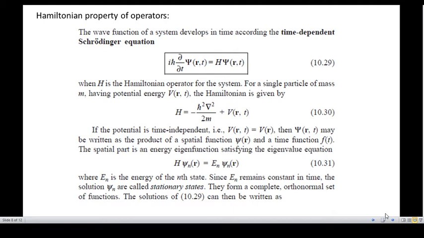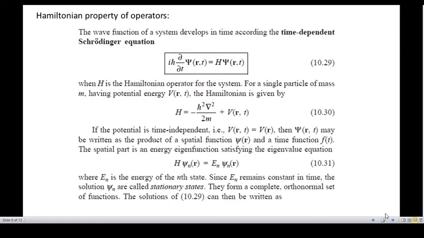So the Hamiltonian operator is given by minus h cross square by 2m into del square plus V of r comma t, and the Hamiltonian equation can be written as H psi n is equal to En psi n, where En is the total energy of the system in the nth energy state.